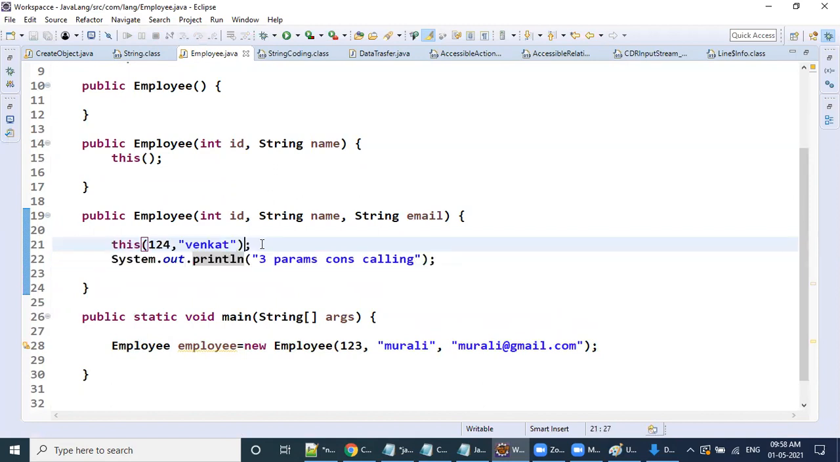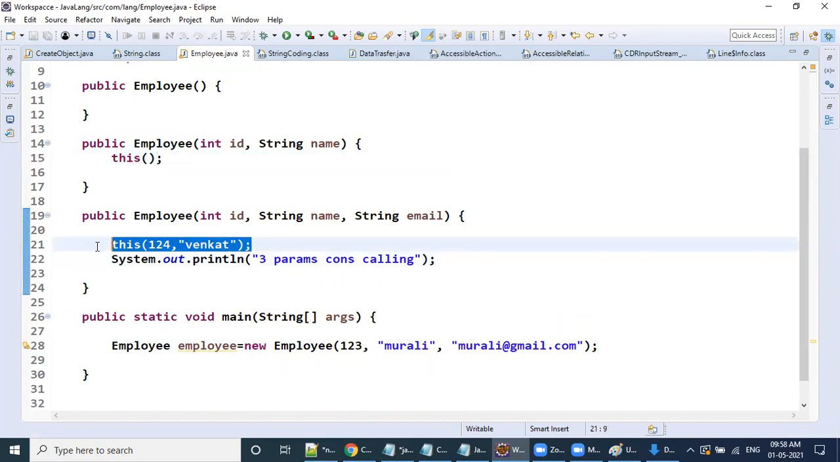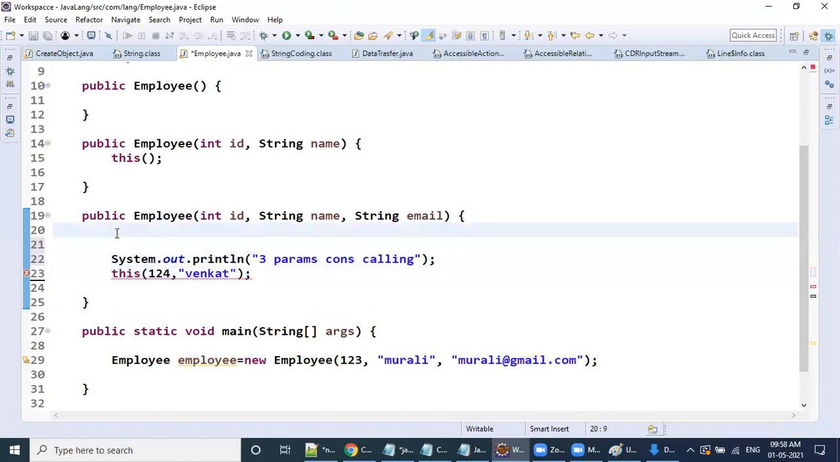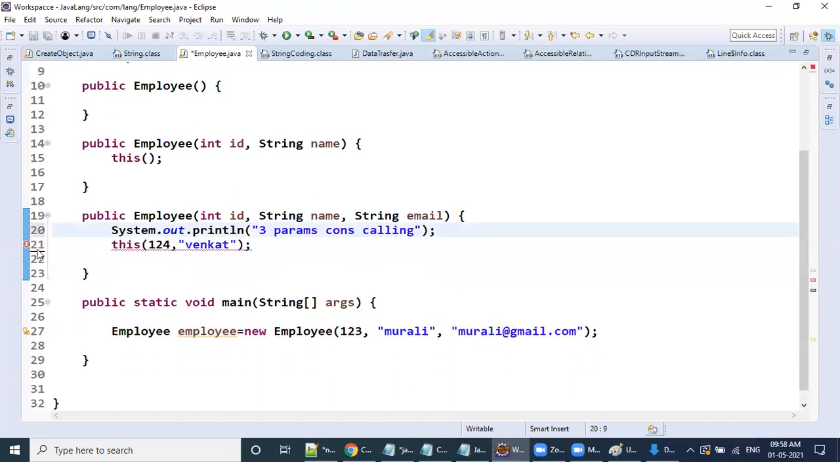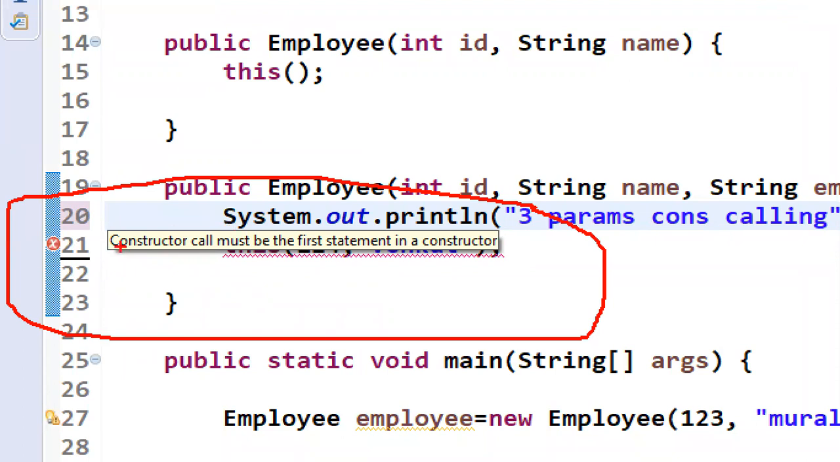Two statements are available. See, basically, if I move this statement to here, okay, now, what is the error here? Can you read it? Constructor call must be the first statement in a constructor, right? Concentrate here. Constructor call must be the first statement in a constructor.